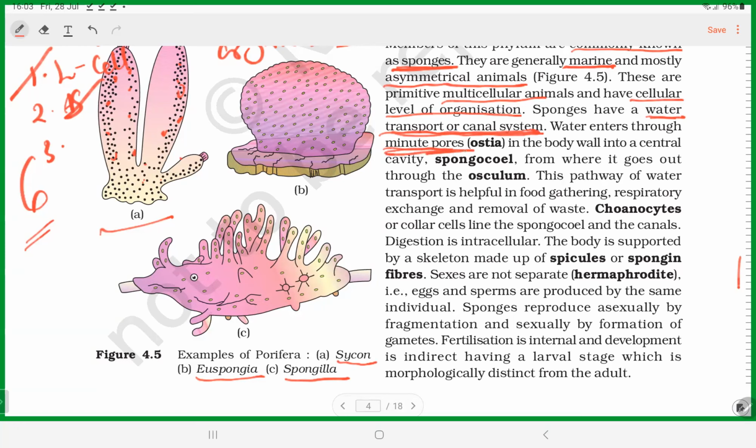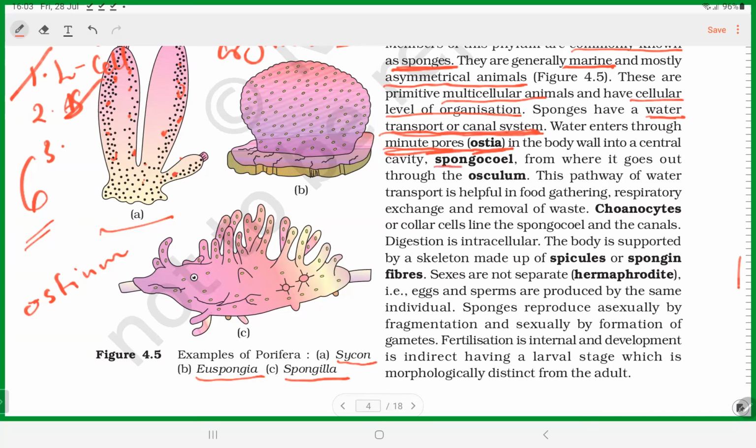So what are these minute pores called? Singular is ostium, and plural is ostia. In the body, many pores are present. The pores are called ostia. That's the main important thing. Water enters through the minute pores called ostia in the body wall, and then the internal body cavity. So the pore is called ostium, and then the internal body cavity.